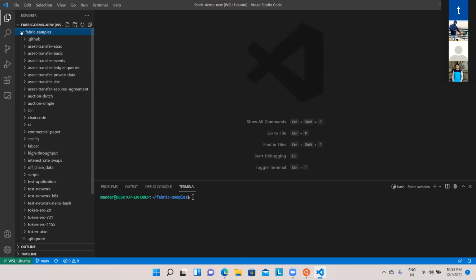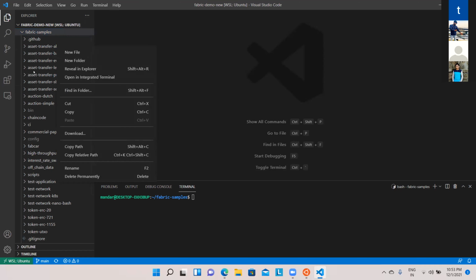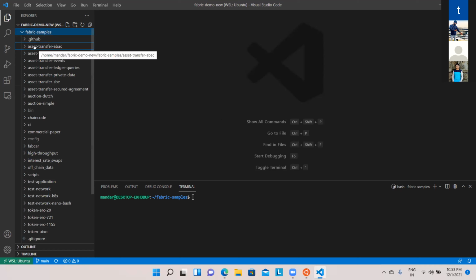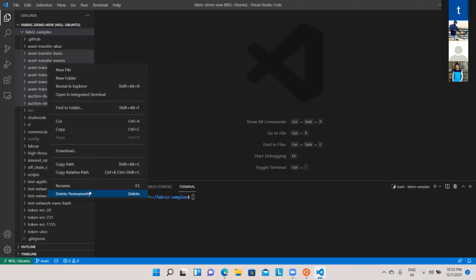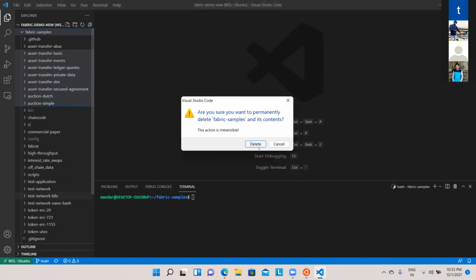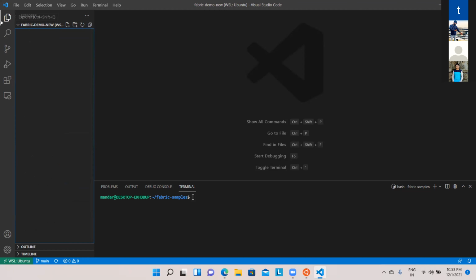But what we are going to do is make it crisp and keep only the things which are required for us, and delete the remaining things. For example, as we are going to talk about FabCar, I don't need all these things. So I should delete this, I should delete this. I'm going to select all these things till bin, let's say, and delete all these folders. These are not required. Oh, did I delete everything?